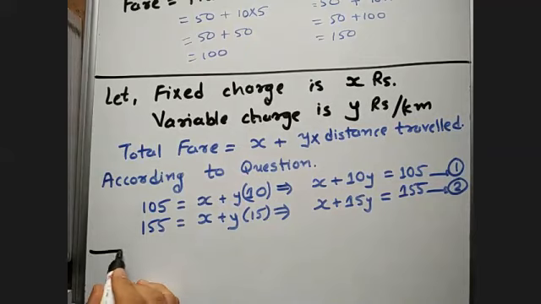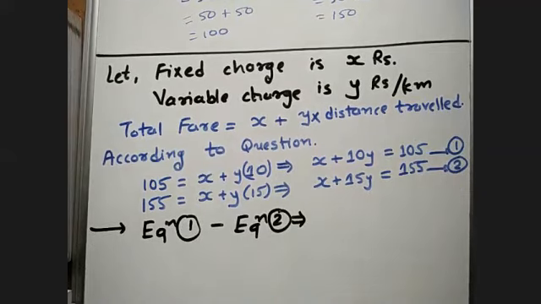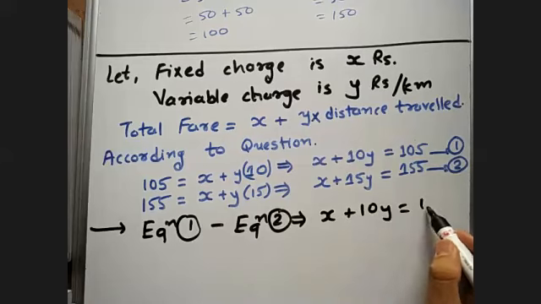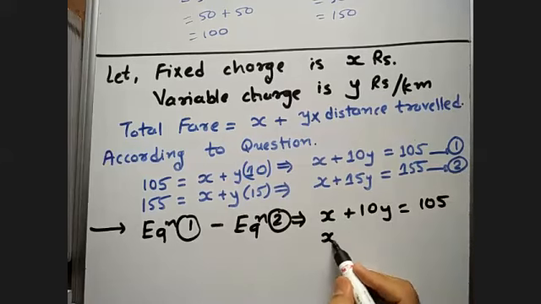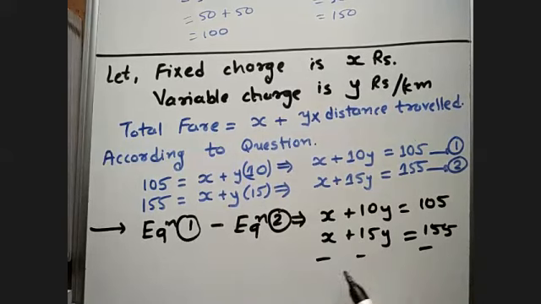So here, equation 1 minus equation 2. Equation 1 minus equation 2 will give us X plus 10Y is equal to 105, X plus 15Y is equal to 155, minus, minus, minus.